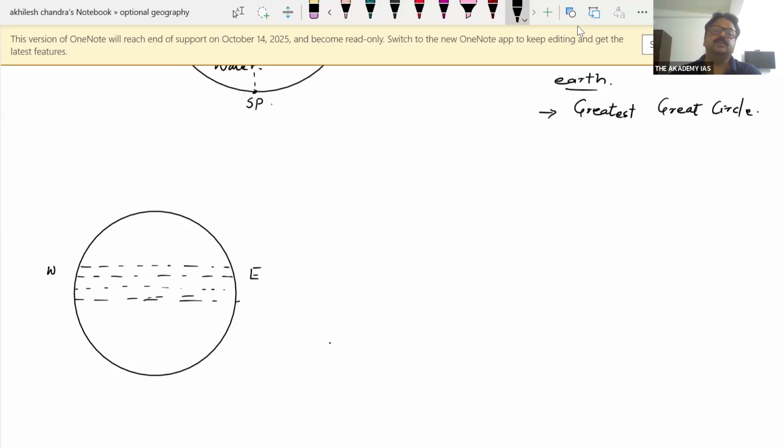As we move towards the pole, it is represented by a point. Around the pole, the latitude creates a small circle. And the greatest circle is drawn by the equator.